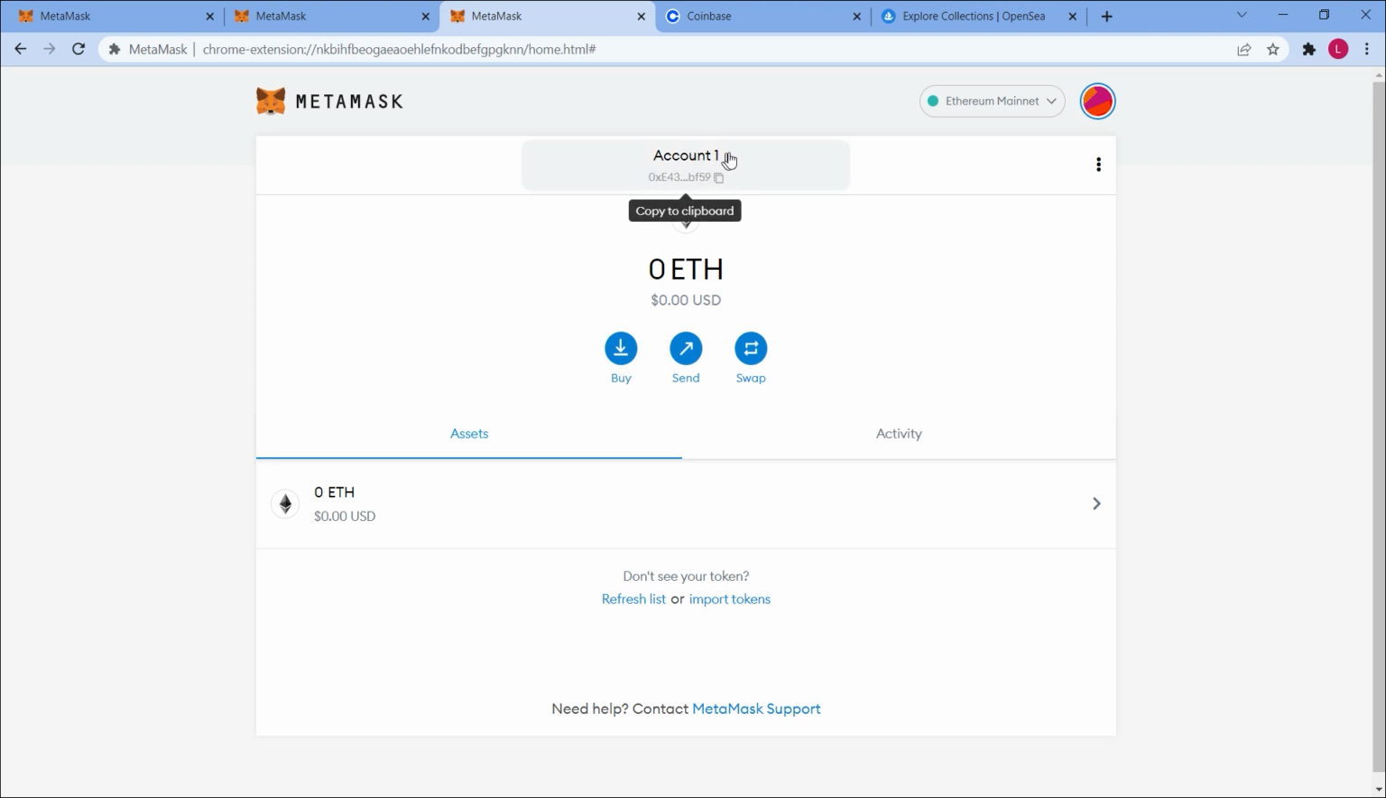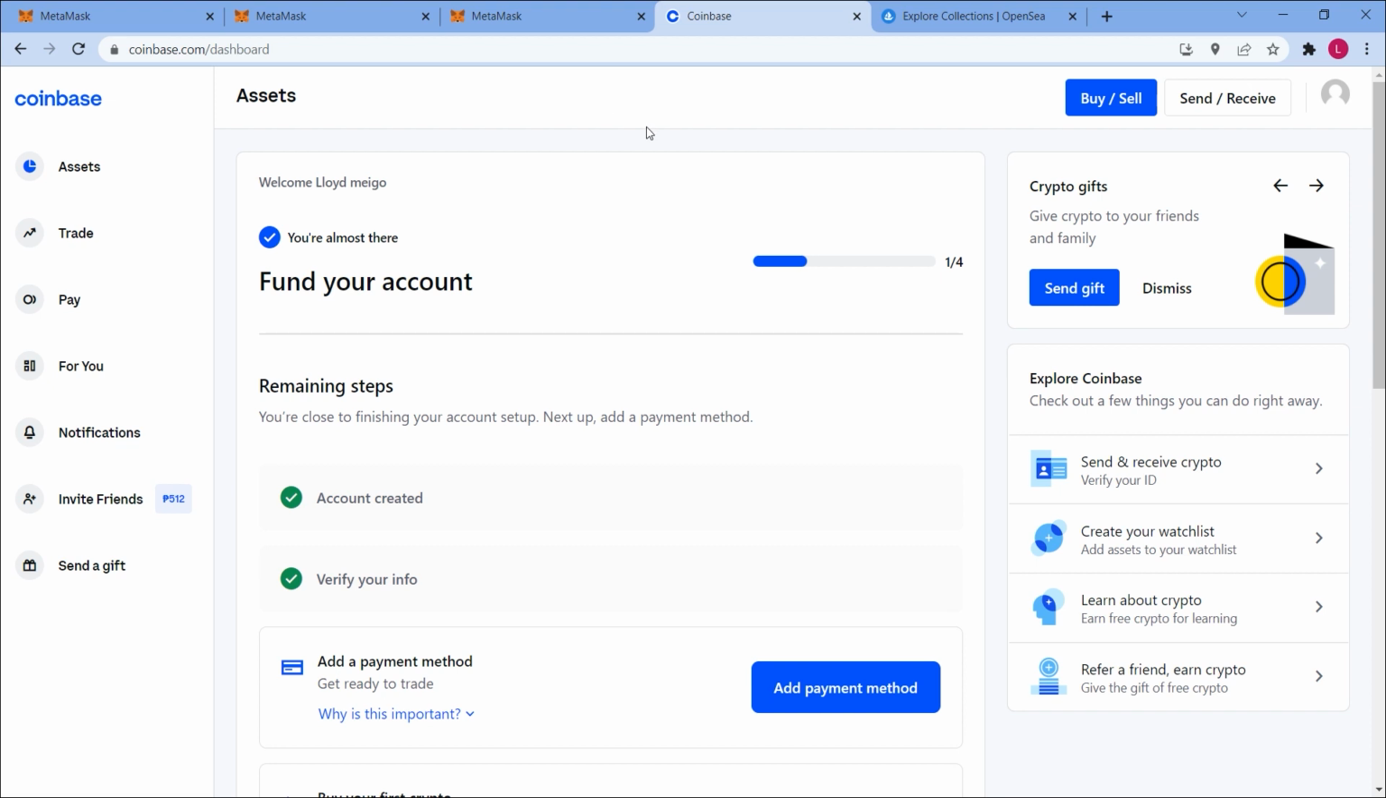and we are going into Coinbase right now and send that money over. For those of you who haven't yet acquired Ethereum, you can come up here to buy or sell.